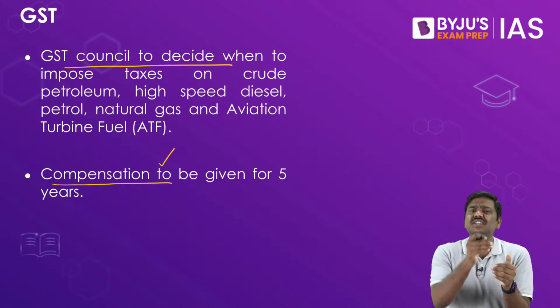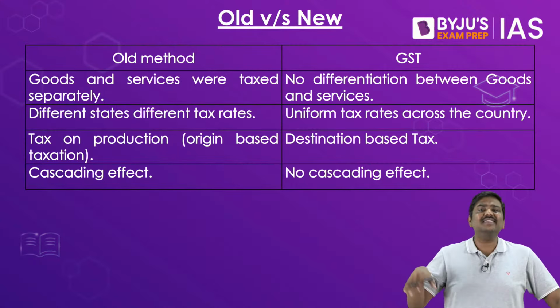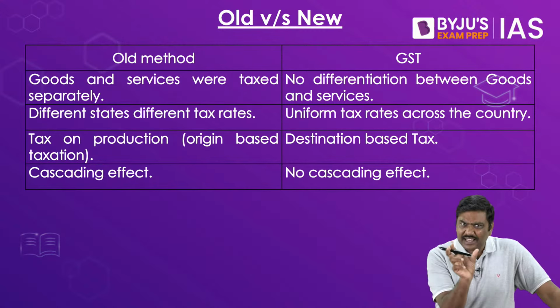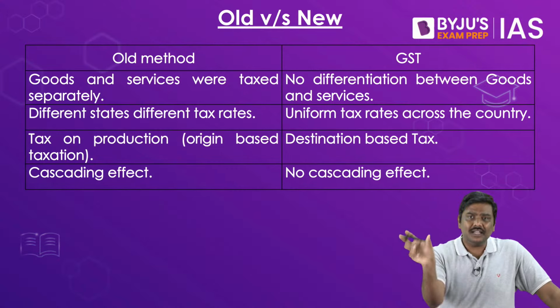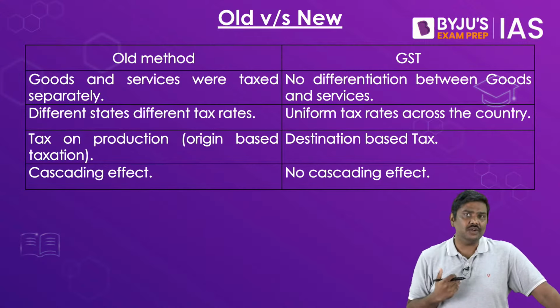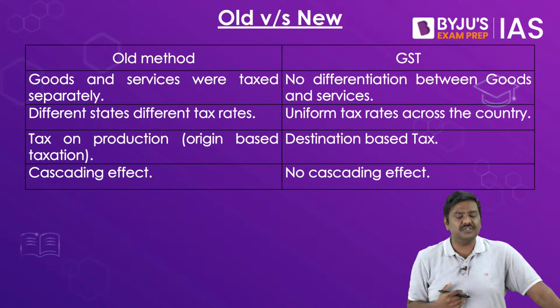That is, once the GST is implemented, imagine I am the state government and I am collecting a lesser amount of GST revenues. In that case, there is a formula which will be used to calculate the revenues, and the compensation will be paid to the state governments which are losing out revenues under the GST. So these are certain very important features of GST.